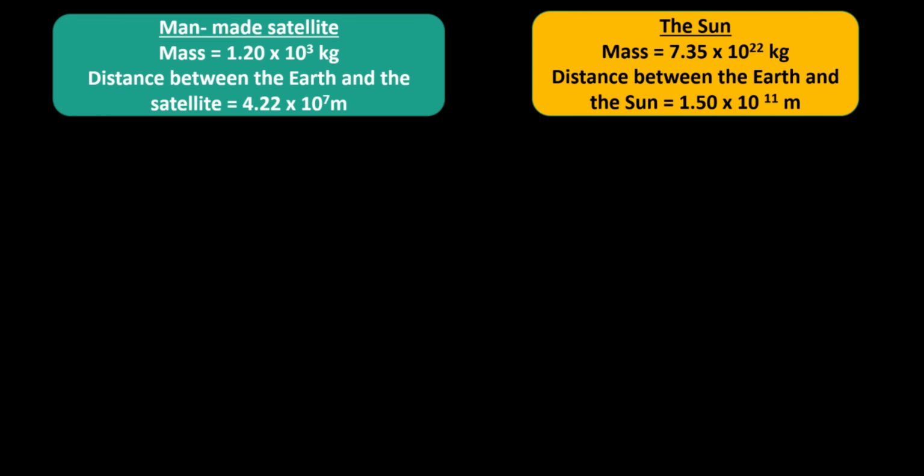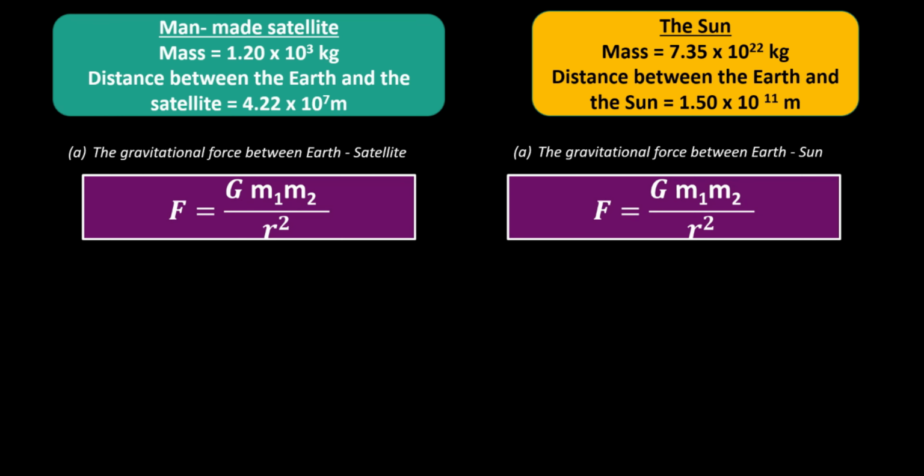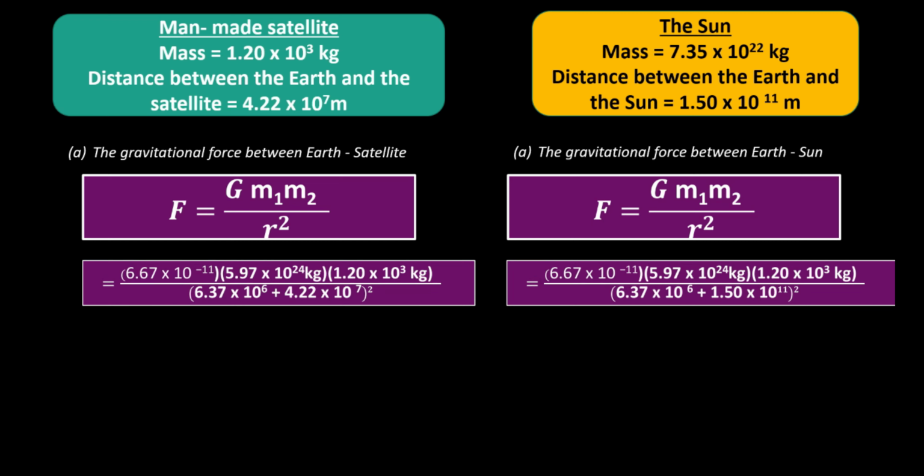These are the values of mass and the distance between the Earth and the satellite and the distance between the Earth and the Sun. We use the formula for both questions. We substitute the correct numerical values, and we will get